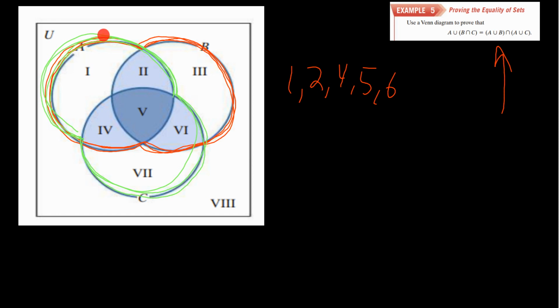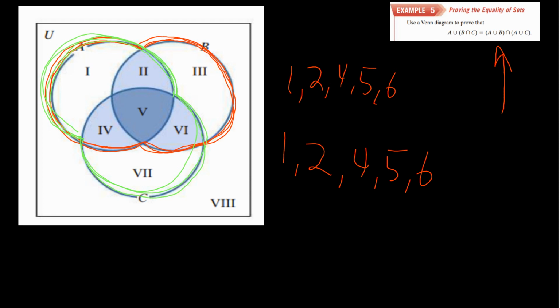This is where A union B intersects with A union C. So that's going to be 1, 2, 4, 5, and 6. Yeah, because it is a true statement. So 1, 2, 4, 5, and 6, and that is indeed how we prove the equality of this set.